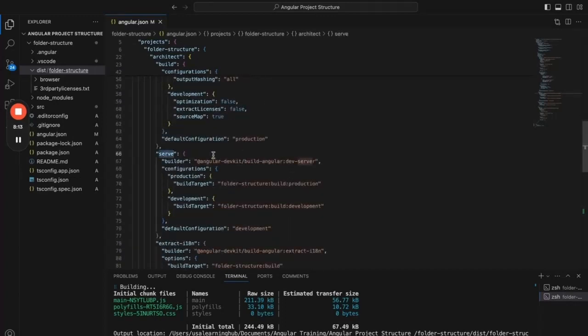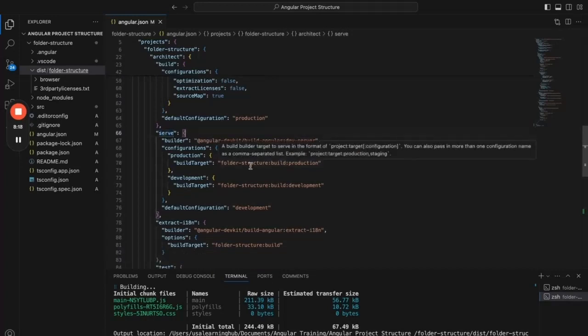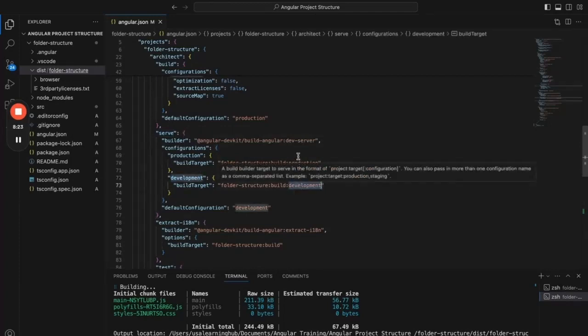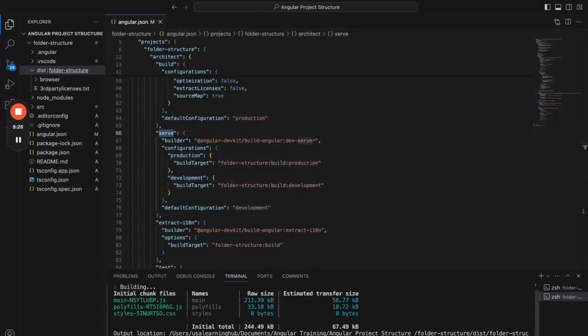And if you see the serve instruction, when we run ng serve, these are the instructions that it will follow to run the application. If it is development, it will use this development. If it is production, it will use production. This particular instruction is triggered when we run the ng serve command.